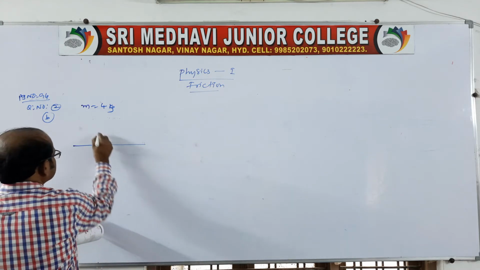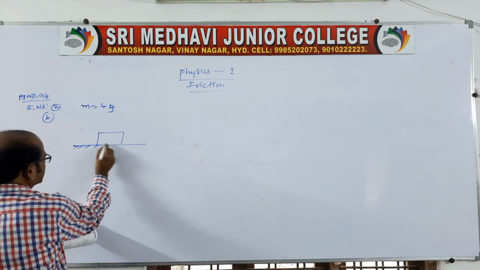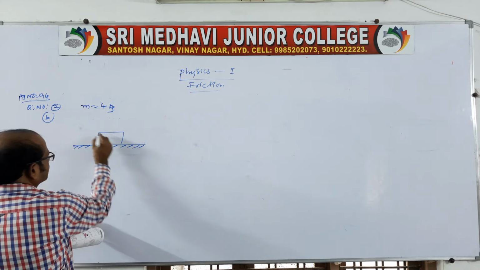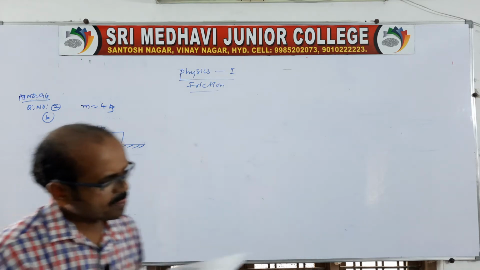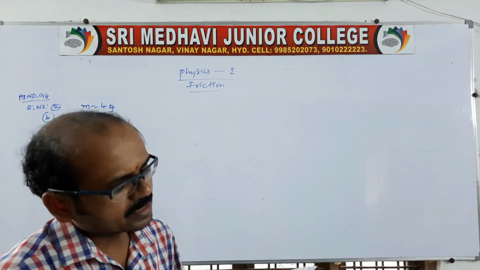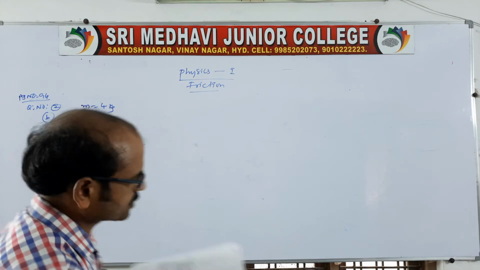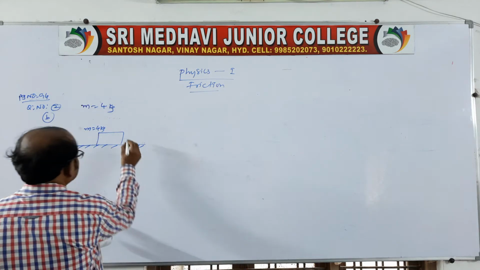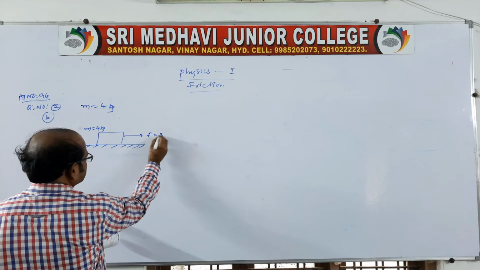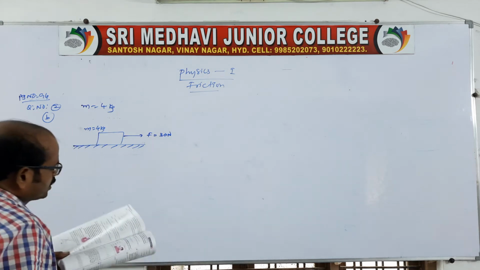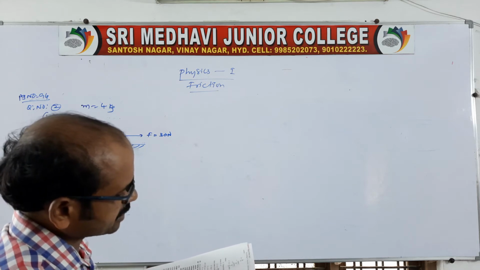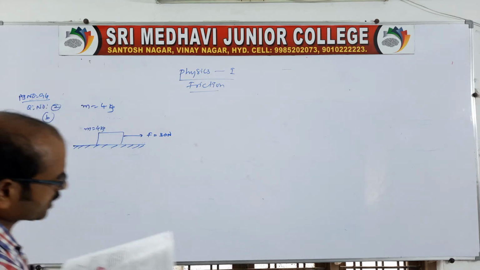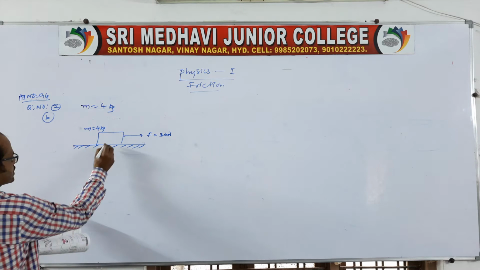The block of mass 4 kg, which is at rest on the rough horizontal plane, is about to move when a horizontal force F is equal to 30 Newton is applied on it. Take g as 10 meters per second square, then find the total contact force exerted by the plane. It is asking for the contact force.